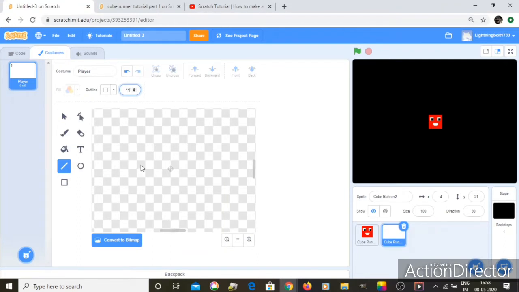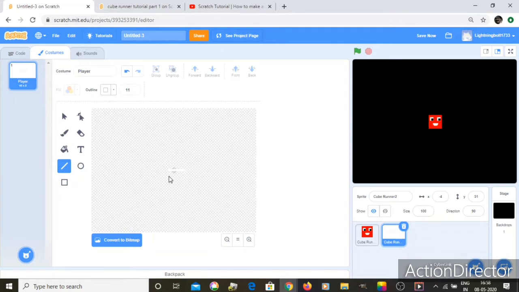Okay, so let's hold shift again for a straight line. Okay, around, yeah, let's just position it carefully. And now Scratch 3.0 has a problem where if we draw lines, it just wouldn't show for some reason, and we can fix that, but let's first create our platform.